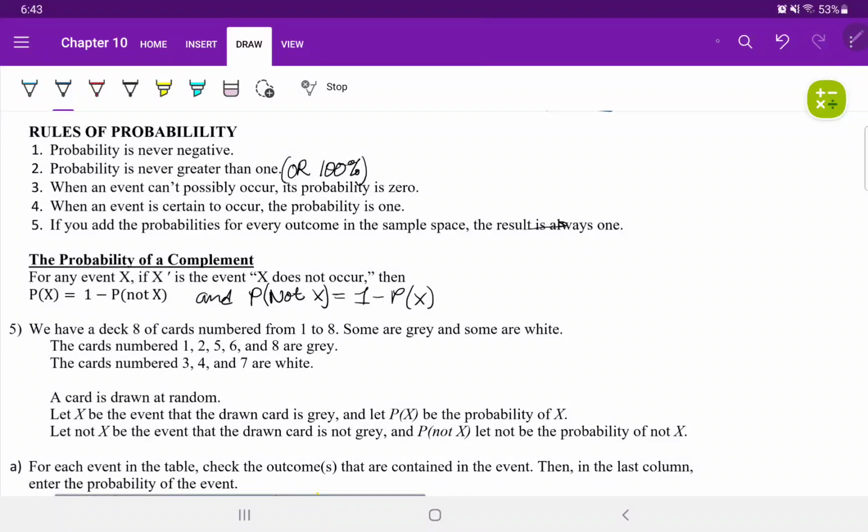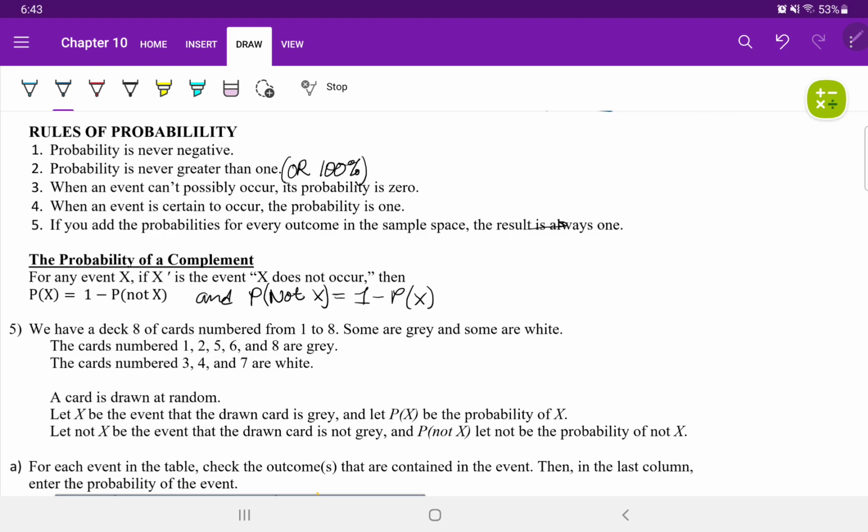Alright guys, this is the last video for the basic concepts of probability, and I want to give you some rules of probability. The first rule you need to remember is that probability is never negative. Any number less than 0 for probability cannot exist. The probability is also never greater than 1, or as a percentage, never greater than 100%.